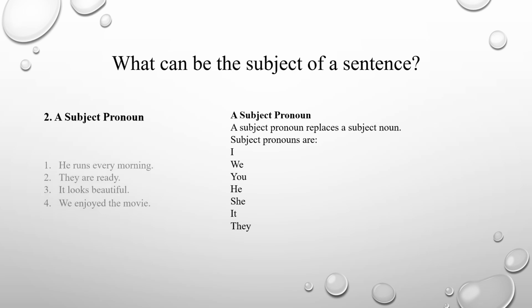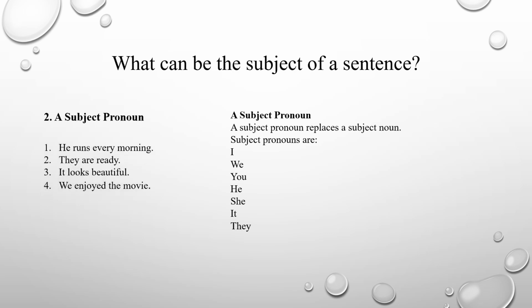Let's look at examples. He runs every morning. He is the subject here. Who runs every morning? He. They are ready. Who are ready? They. It looks beautiful. What looks beautiful? It. We enjoyed the movie. Who enjoyed the movie? We. As you see, he, they, it, we, the subject pronouns are our subject here.